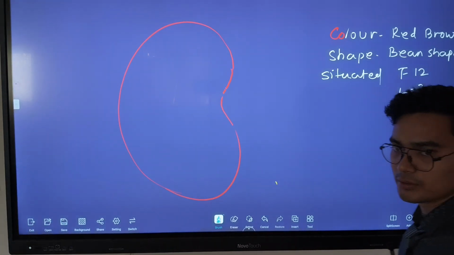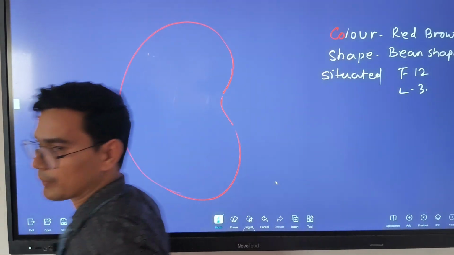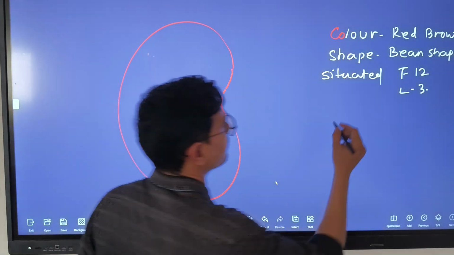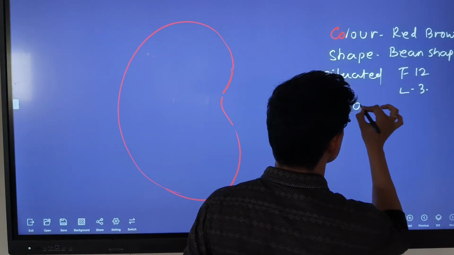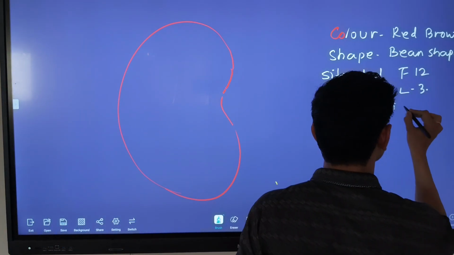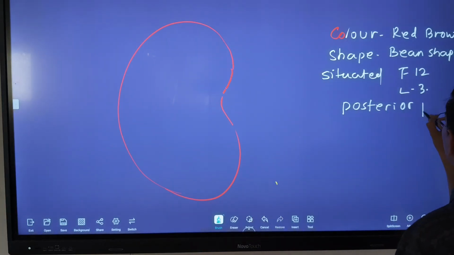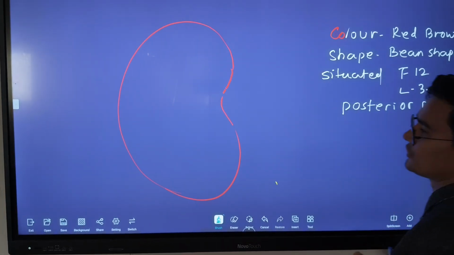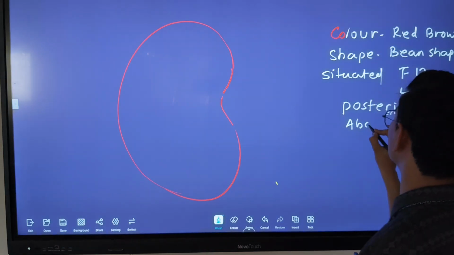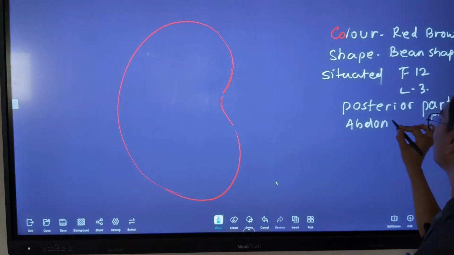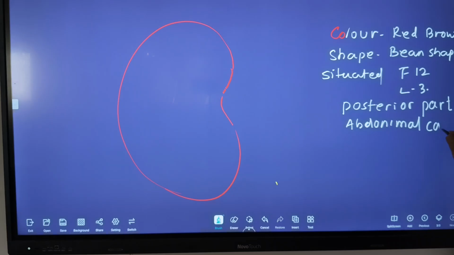It is situated in the posterior part of the abdominal cavity.